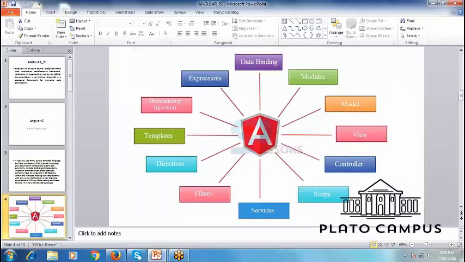Now here I can show you one picture with different properties of AngularJS. We can see the data binding, module, model, view, controller, scope, services, filters, templates, dependency injections, expressions and directives. These all are the properties that we are going to discuss in the next few minutes. Now we can see here model, controller and view, three aspects we can see in AngularJS.